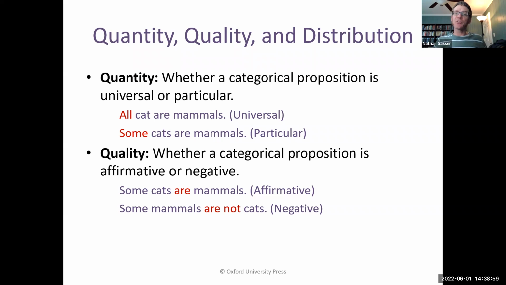Quality simply has to do with whether the proposition is affirmative or negative. Is it saying what things are or what they are not? If I say some cats are mammals, that's affirmative. If I say some mammals are not cats, that's negative, because I'm saying what they're not. So quality also comes in these two flavors, affirmative and negative. Quantity, universal, particular. Quality, affirmative and negative.